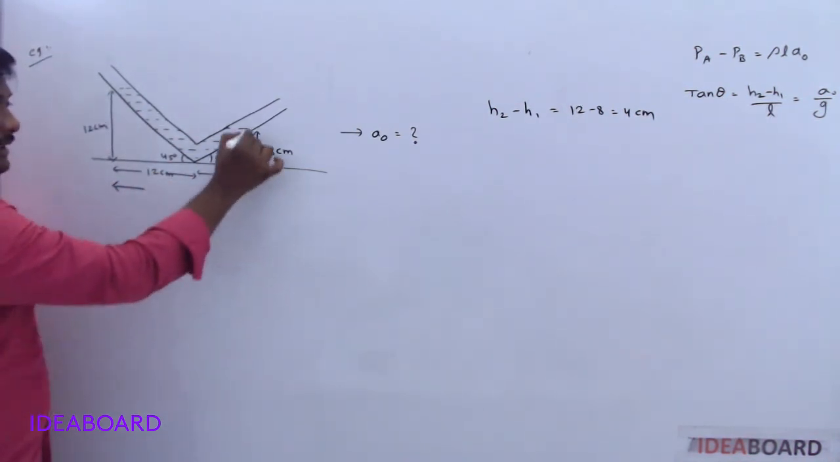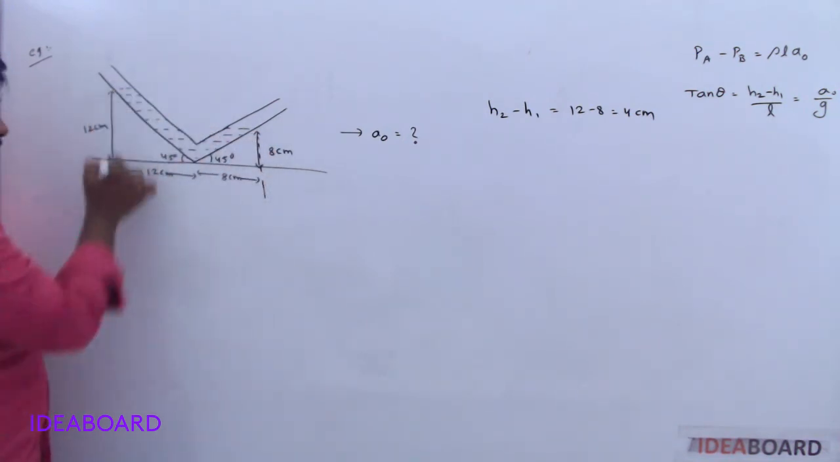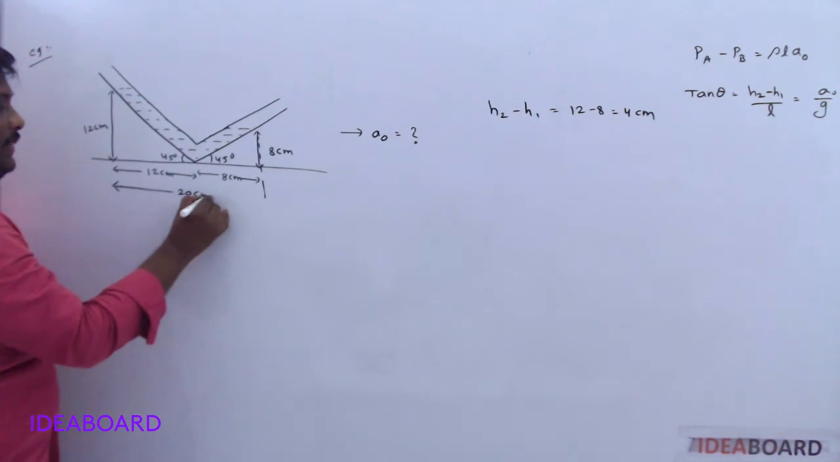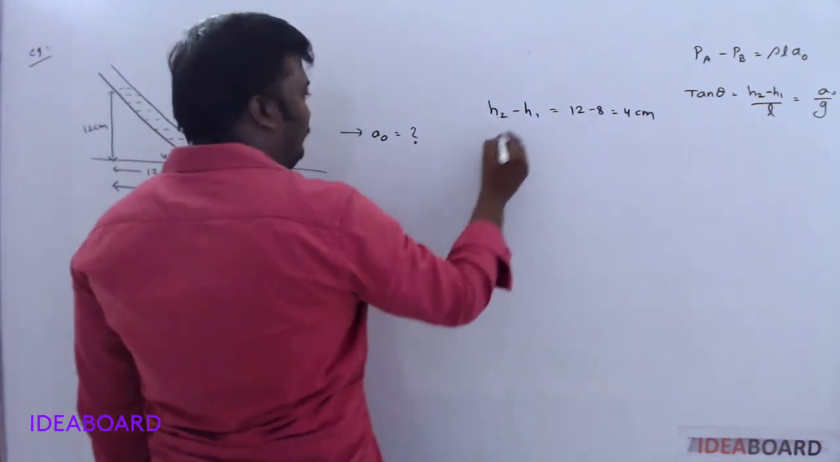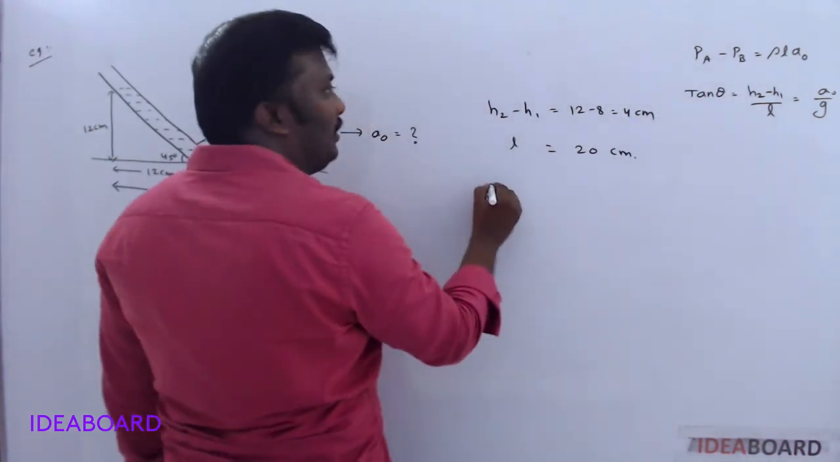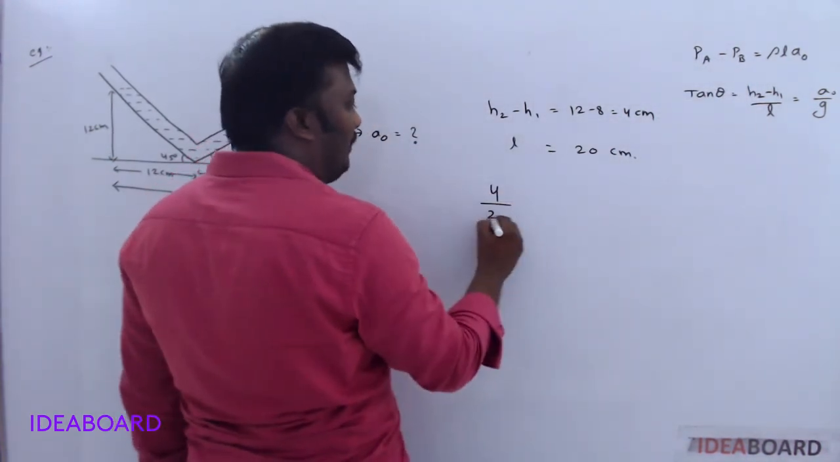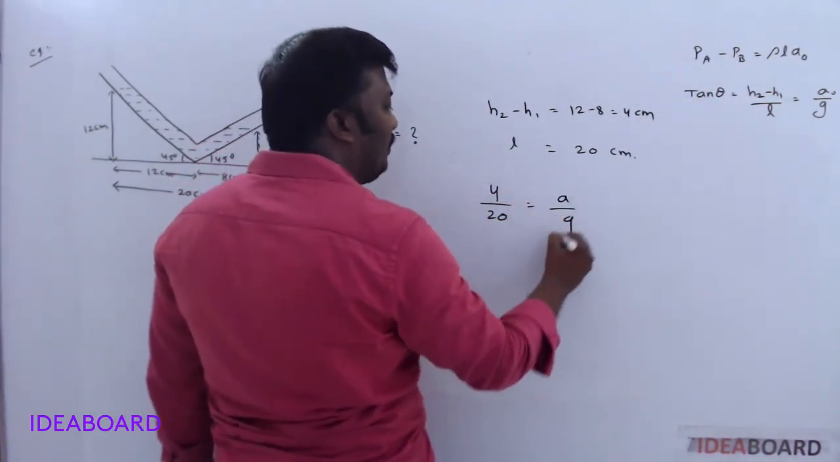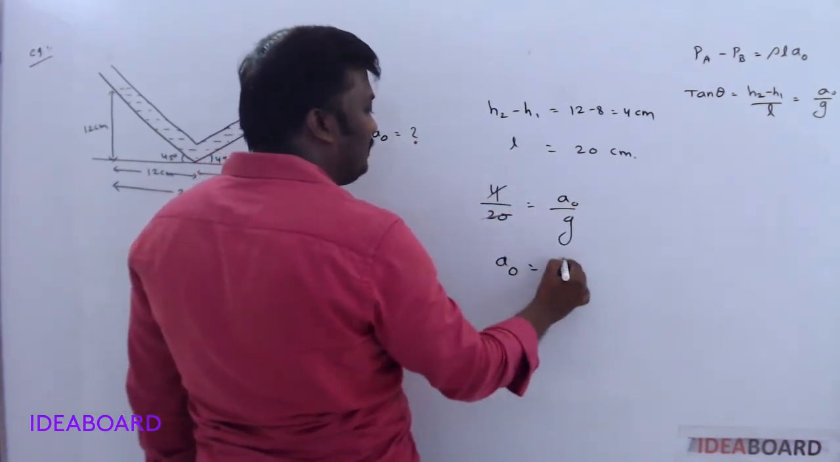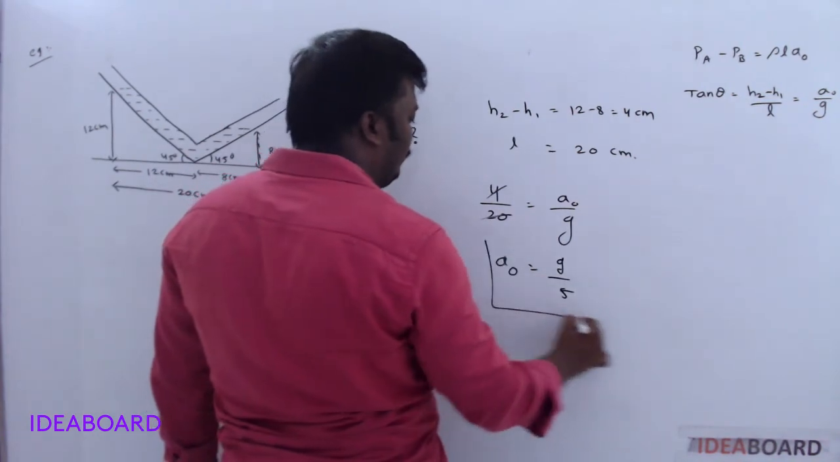So what is the total length of this liquid? It is 12 plus 8, total 20 centimeter. So what is the length? 20 centimeter. So what is the formula now? H2 minus H1 by 20 is equal to A naught by G. 4 by 20, 1 by 5. So A naught value is G by 5.